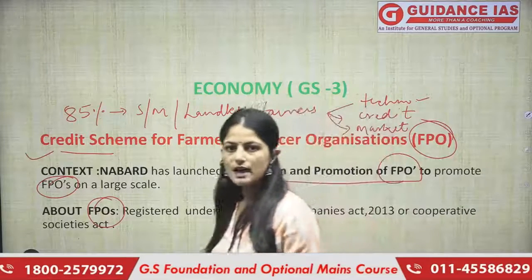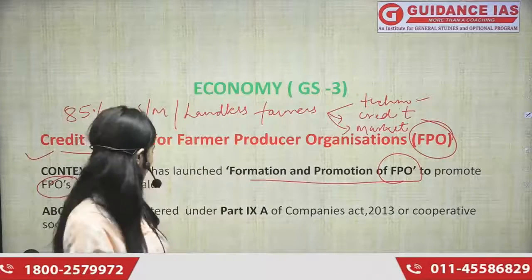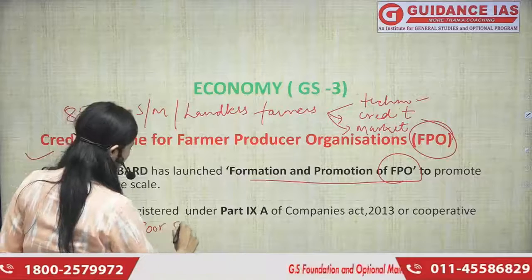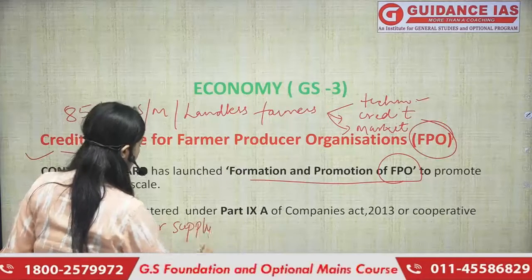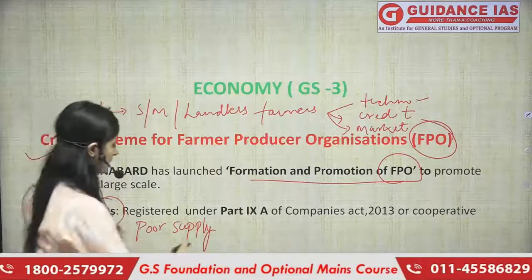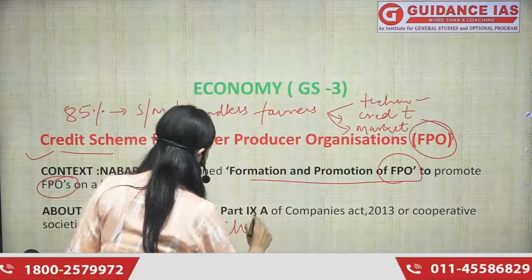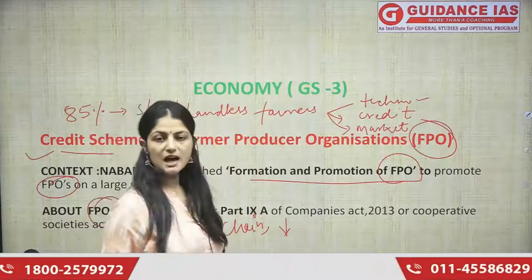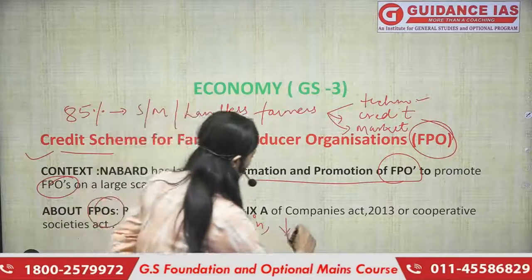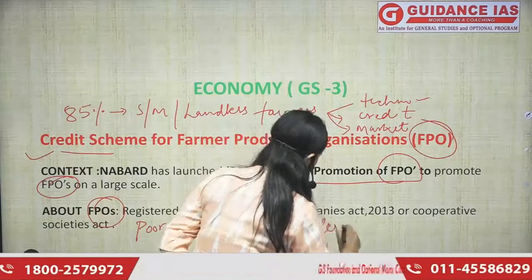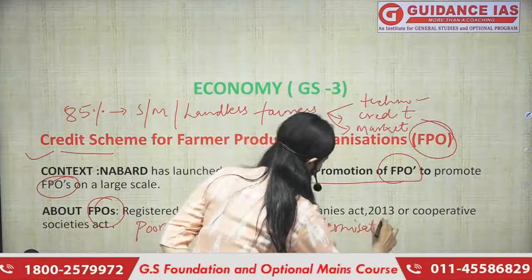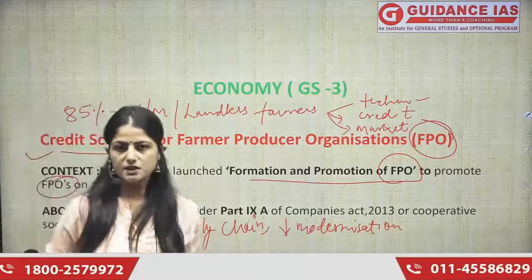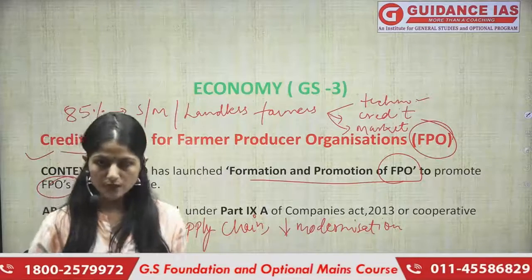Our agricultural sector also lacks in what? We have a poor supply chain. We lack technological advancements, or you can say we lack modernization. And we know that our government has promised to double the farmers' income by 2022.